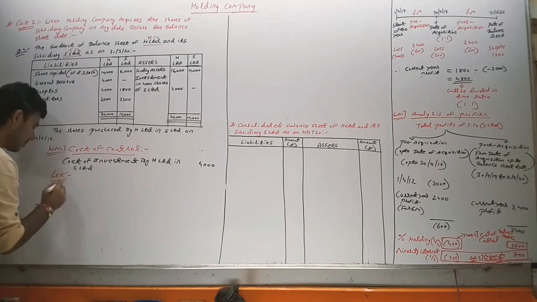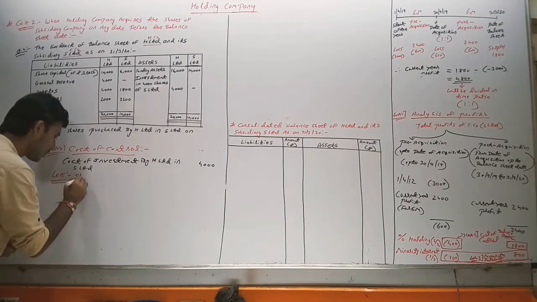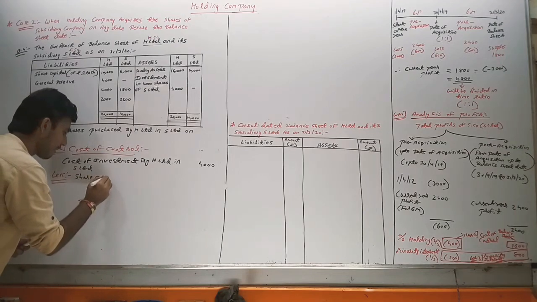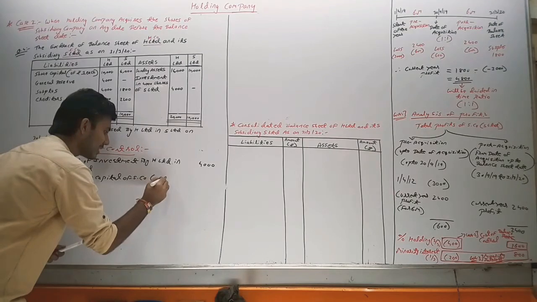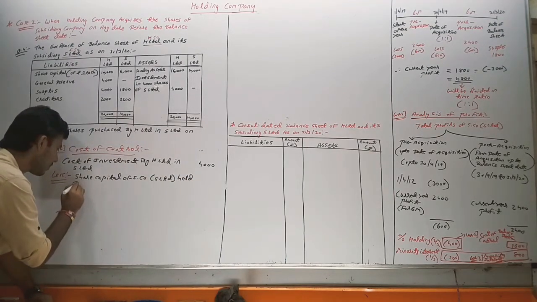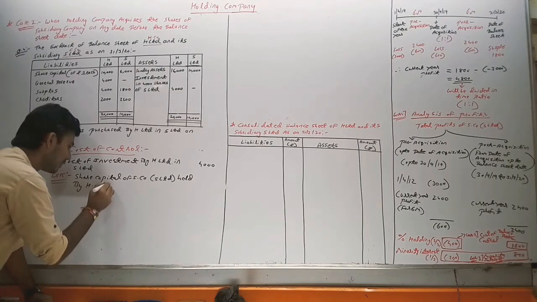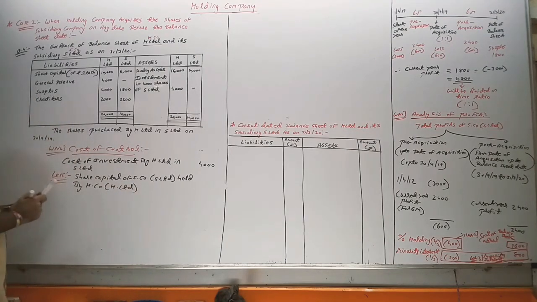From here what do we reduce? Less share capital of subsidiary company, which means S Limited, held by holding company H Limited. And how much is the share?